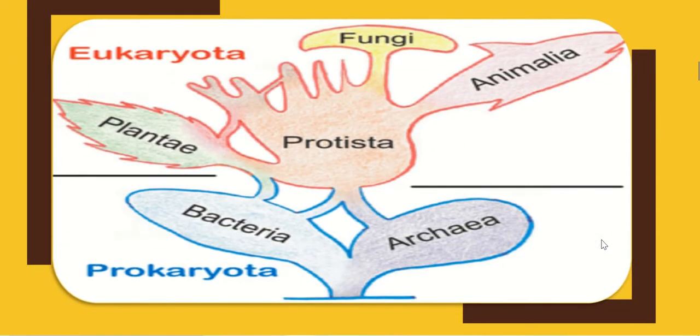Now second part, we have this simple tree, the classification tree. We have prokaryotes, bacteria and archaebacteria. Then we have these four remaining eukaryotes, that is animalia, fungi, protista and plantae.